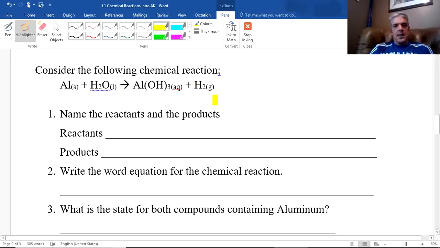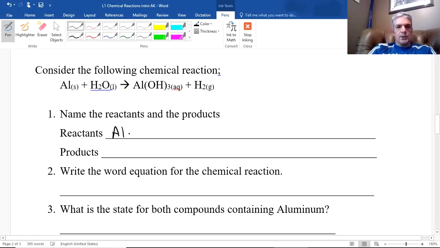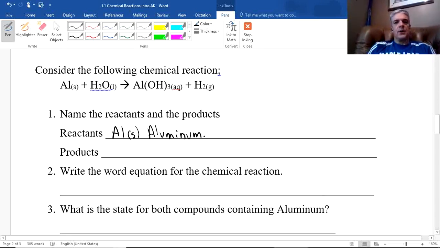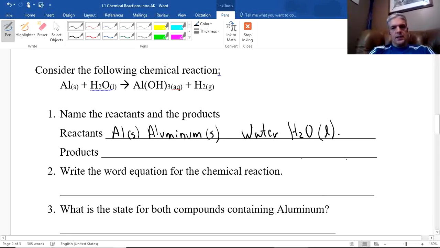So we can say what are the reactants and what are the products. Aluminum solid is a reactant, and you could write that either way. I don't usually write solid, but I'll just put it in brackets. And then I could say water, H2O, whichever one you prefer, and then liquid. It's a liquid. Those are my reactants.